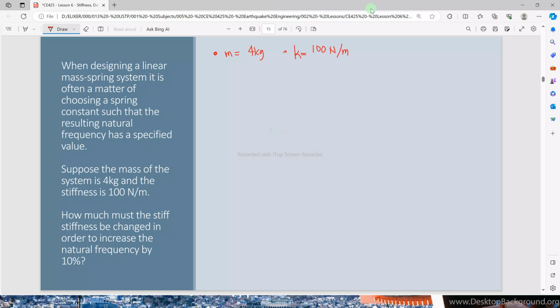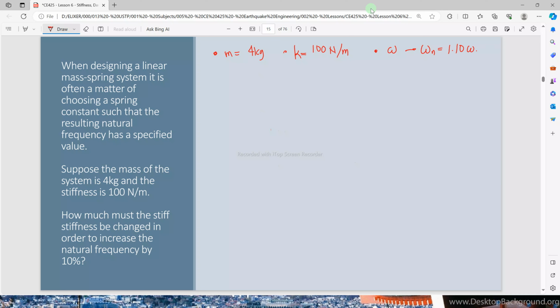The question is how much the stiffness must change to increase the natural frequency by 10%. So you have an original natural frequency, and the new natural frequency is 1.10, or 10% more than the original frequency.